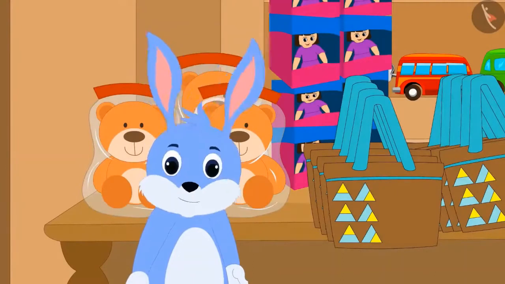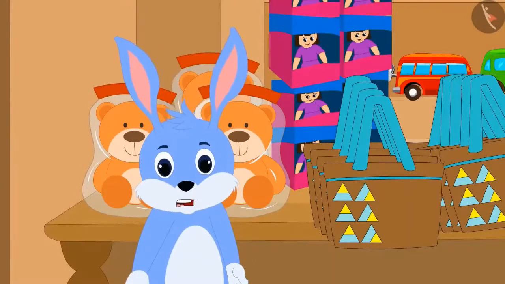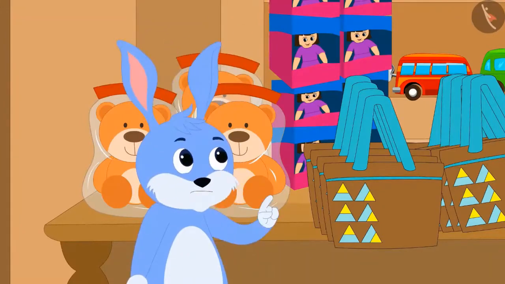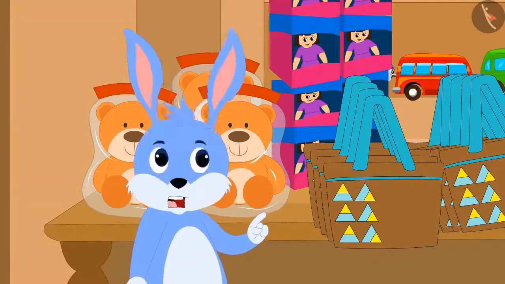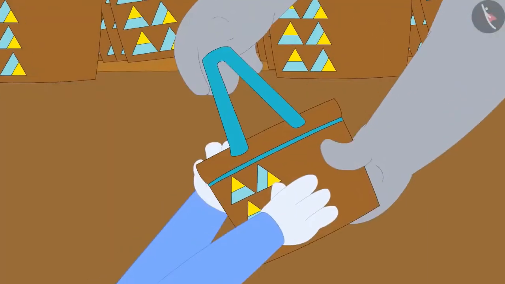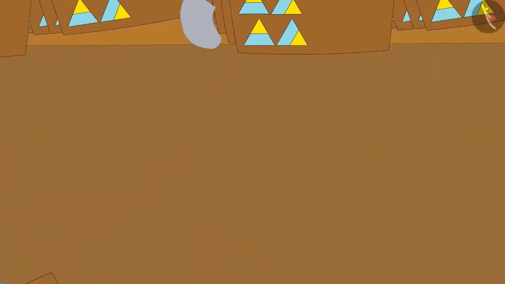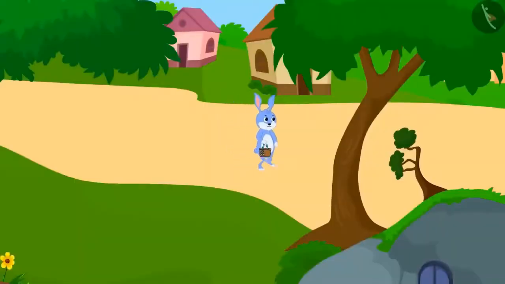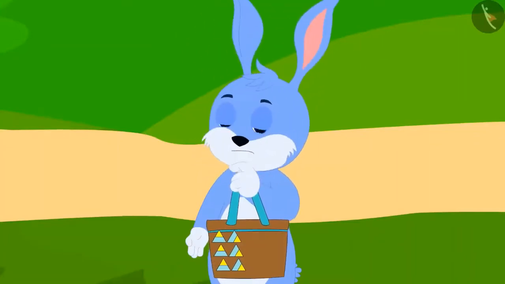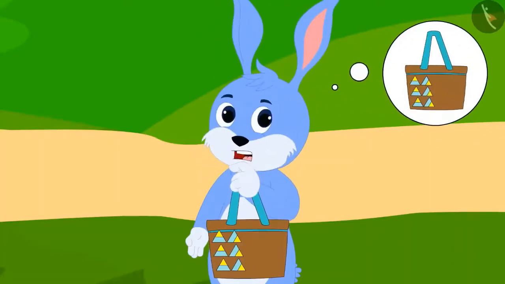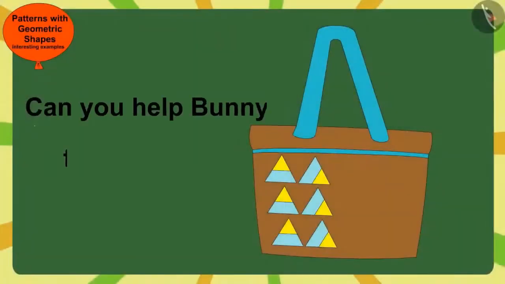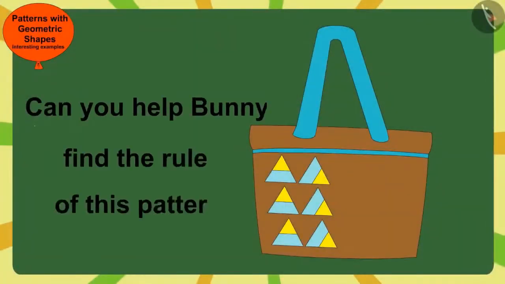But Bunny finds this pattern incomplete. If I carry this pattern further, this bag will look more beautiful. Thinking that, Bunny bought a bag of this pattern from Gaggu and returned to his house. What rules has Gaggu used to make this pattern? Bunny is thinking. Children, can you help Bunny find the rule of this pattern?